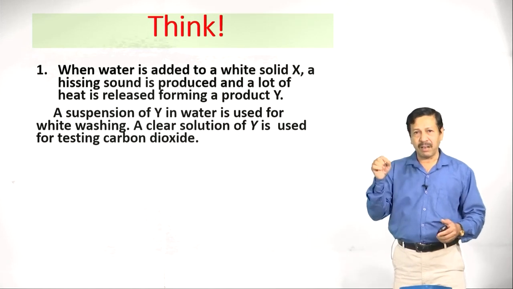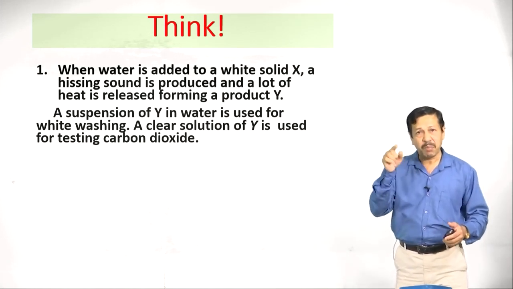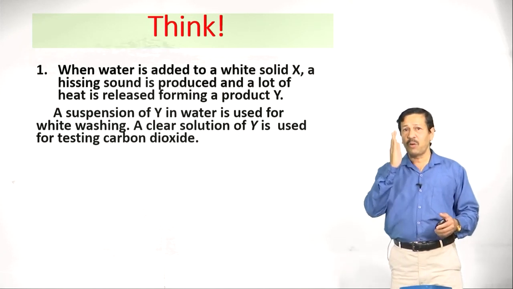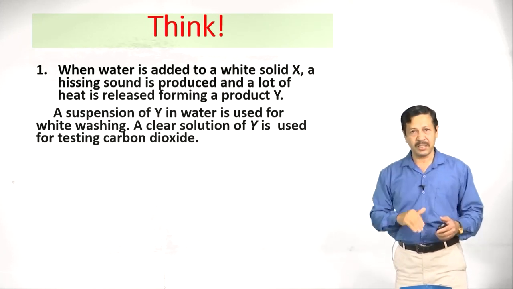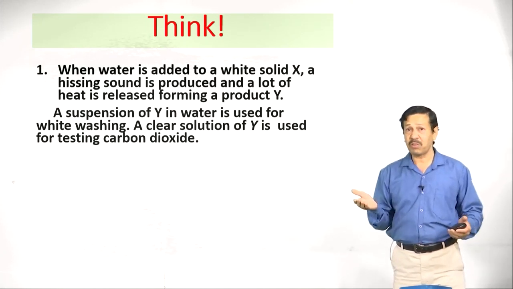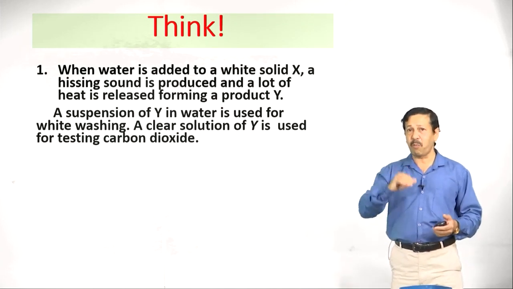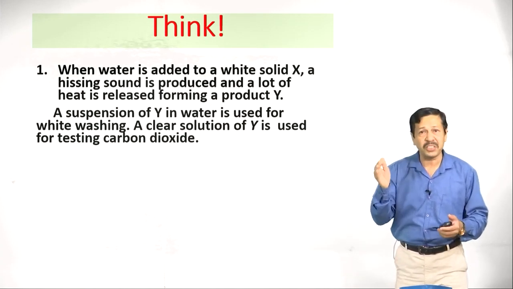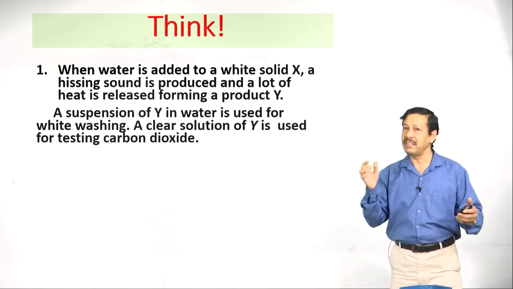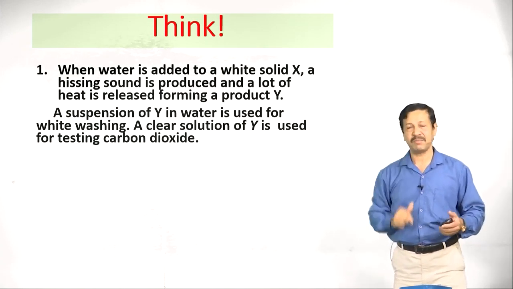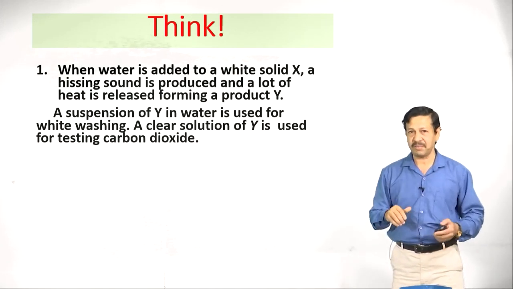A very simple trick you can play here: water added to a white solid may be calcium oxide or something else, let us guess. A suspension of Y in water used for whitewashing quickly gives the hint, that is slaked lime, calcium hydroxide.